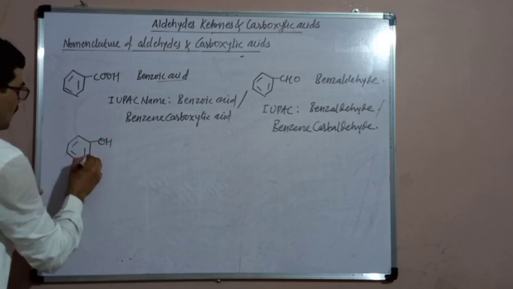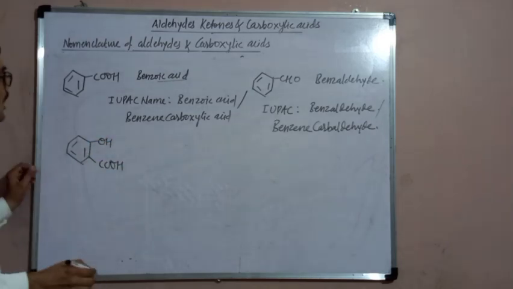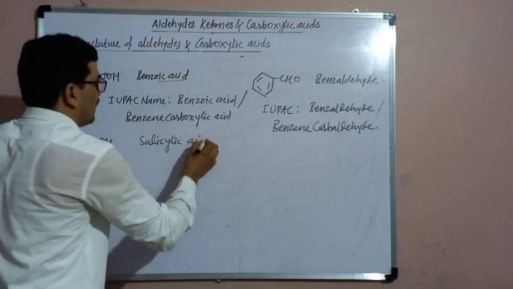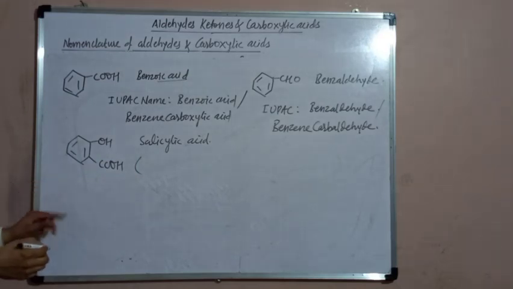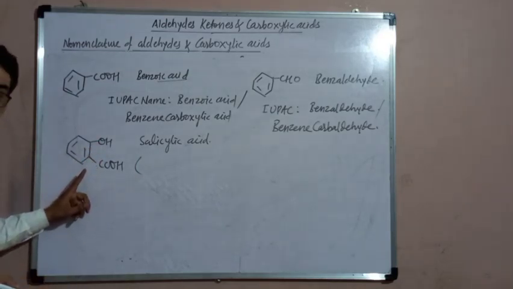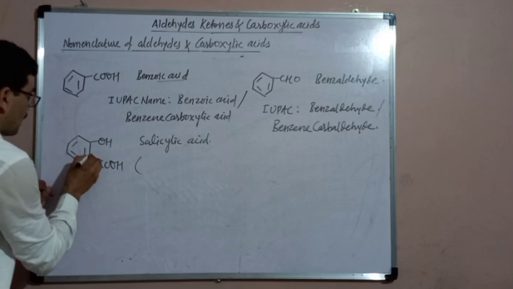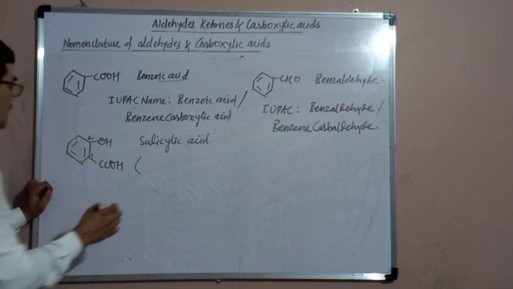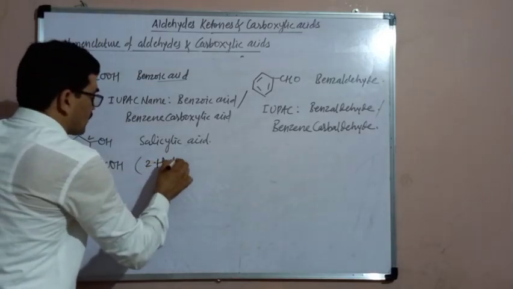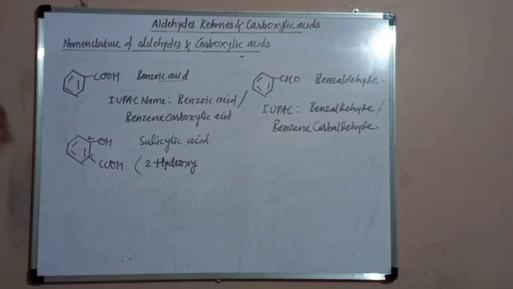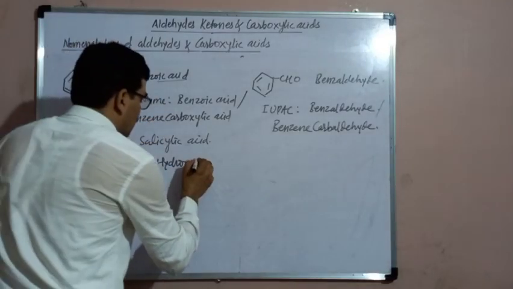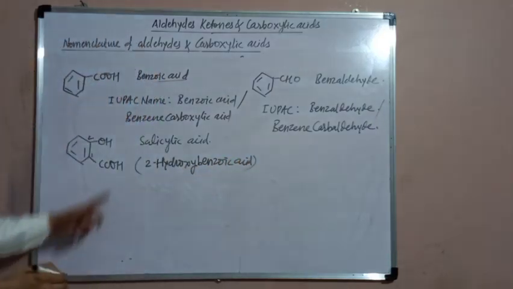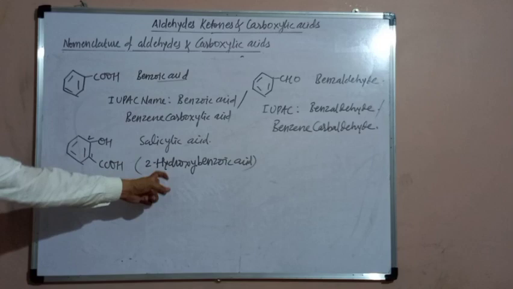Then OH and COOH on the ring. The common name of this acid is salicylic acid. For the IUPAC name, out of these two functional groups, the carboxylic acid is the principal group, the group of higher priority, and therefore the carbon bearing the carboxylic group should be numbered as 1. This is the second carbon. So here 2-hydroxy benzoic acid, or 2-hydroxy benzene carboxylic acid. This is the IUPAC name.